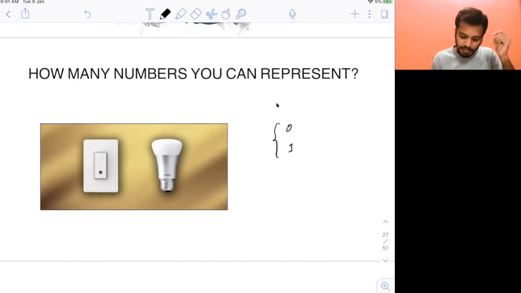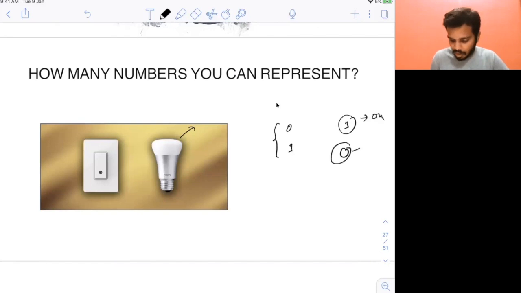See, when you switch on, the bulb will start glowing, right? So you can tell that as 1. When you are switching on and your bulb is glowing, you can tell that as 1. Now, when you're switching off and the bulb stops glowing, then you can tell it as 0. So basically 1 means on, 0 means off. When you switch on, the state number is 1. When you switch off, the number is 0. So you can represent 2 numbers using this simple bulb.